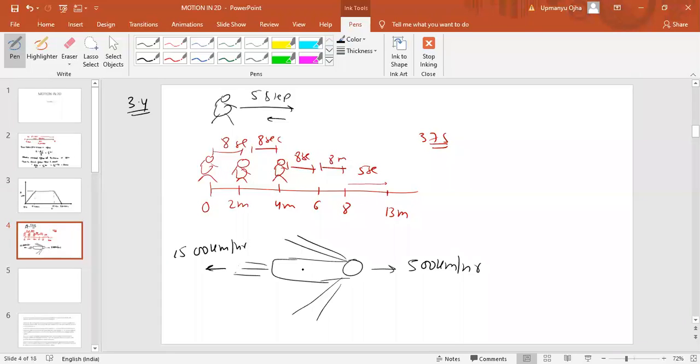With respect to the jet, the ejection speed of the fuel is 1500 km per hour. What we need to find is the velocity of the fuel with respect to ground. So some observer is on the ground, then what is the speed of the fuel which is coming out from the jet with respect to the ground.